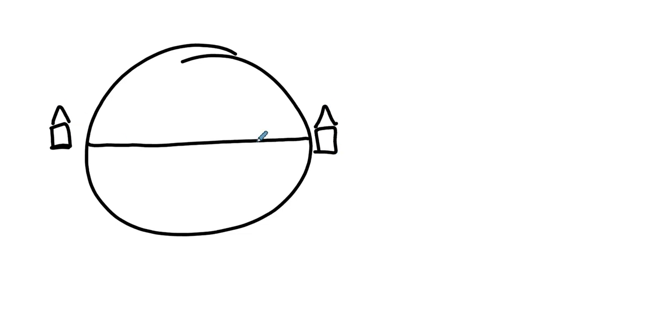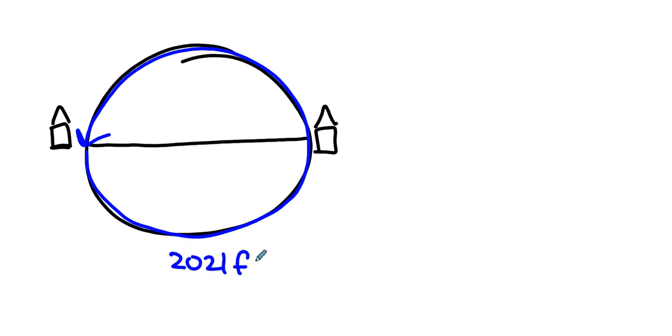So we can do this thing where we have some lake, it's a circular lake, and we want to know how far it is from one side of the lake to the other, because here's somebody's house, and here's some other buddy's house, and we want to know about how far that is. But you can't measure across the lake, right? Because if you try to measure across the lake, you could just drown. So instead, we measure all the way around the lake. We can do that. And let's pretend that it's 2,021 feet all the way around.